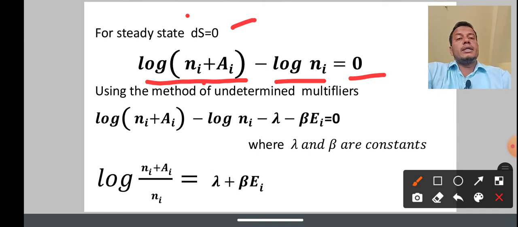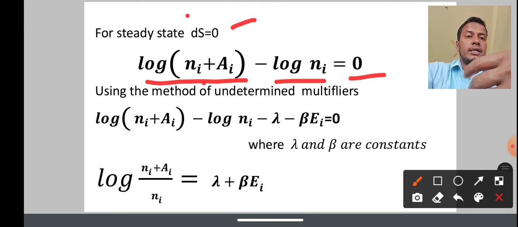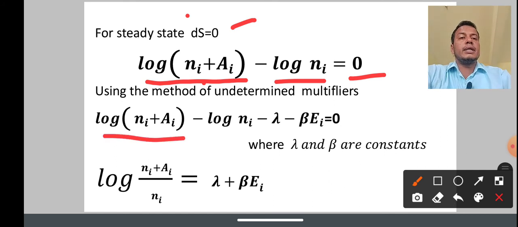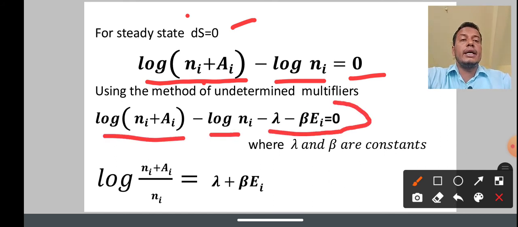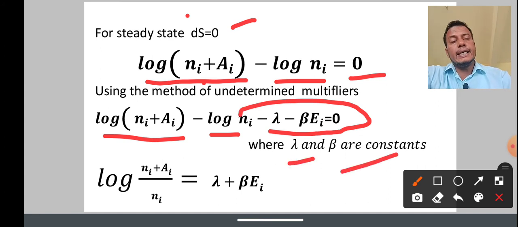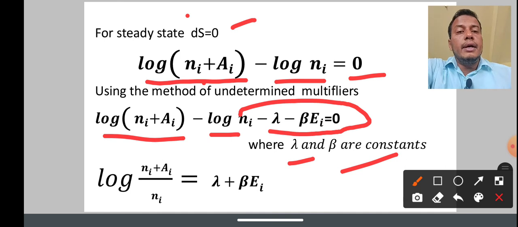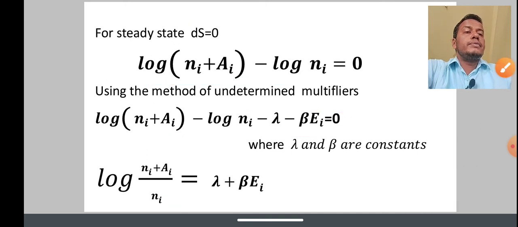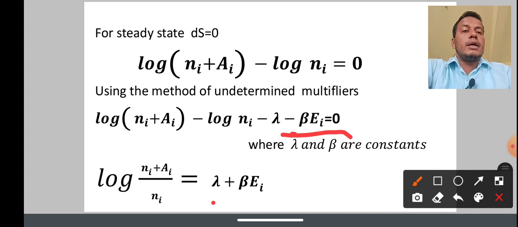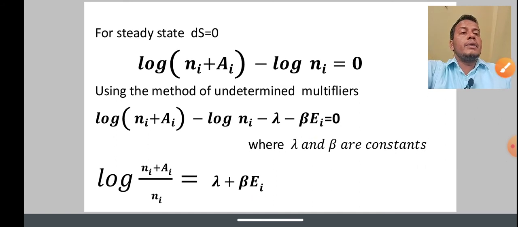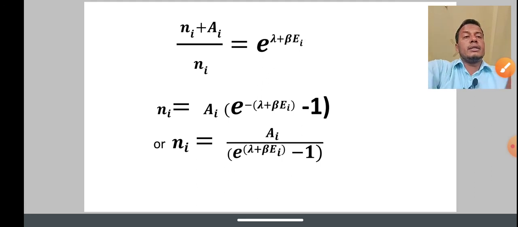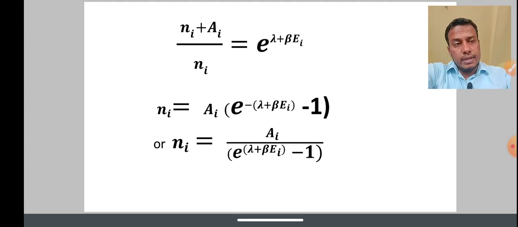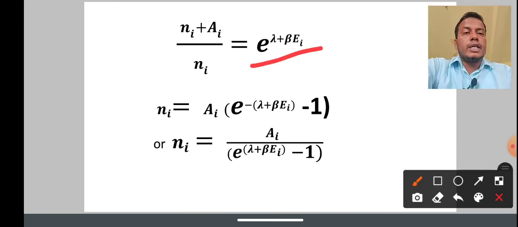But this can be determined by Lagrange's undetermined multipliers, that is log ni minus lambda minus beta ei equal to 0, where lambda and beta are constants. We apply it: log (ni plus ai) minus log ni means log of (ni plus ai) divided by ni, and lambda goes to the other side, lambda plus beta ei. Simplifying, taking the exponential, e to the power of (lambda plus beta ei) is (ni plus ai) by ni.